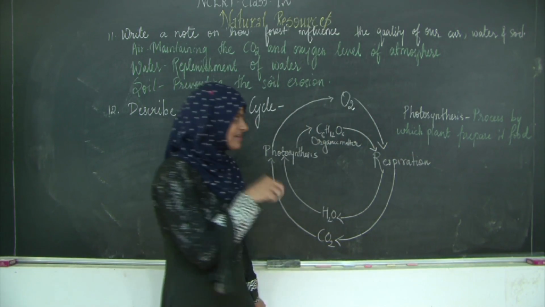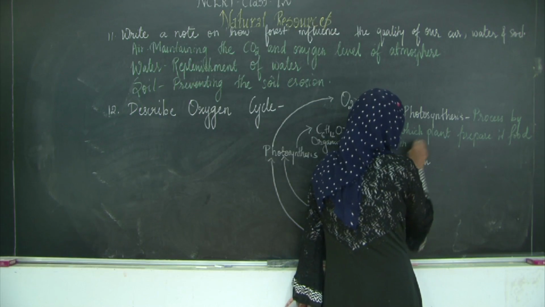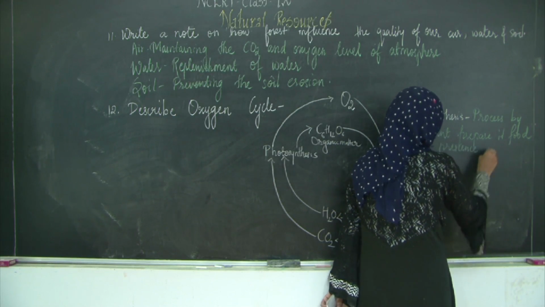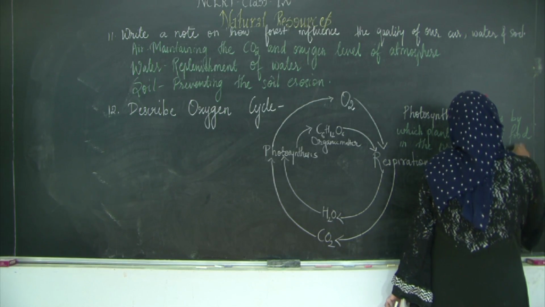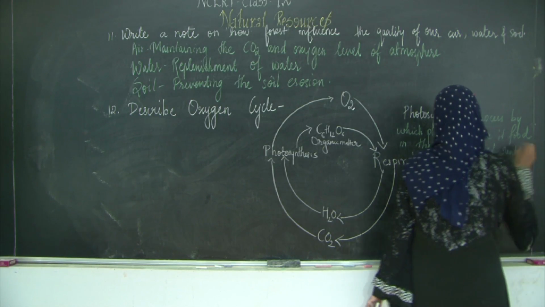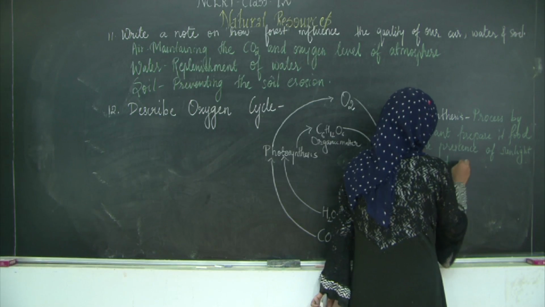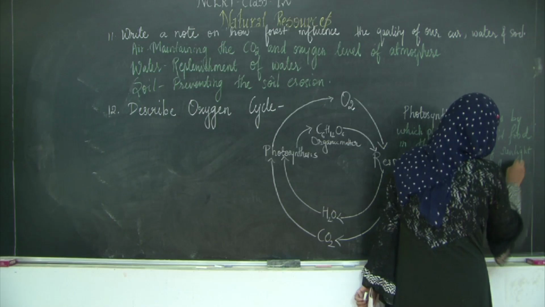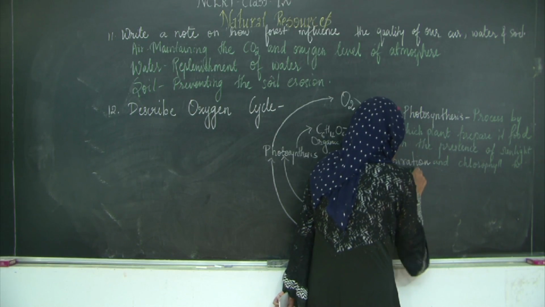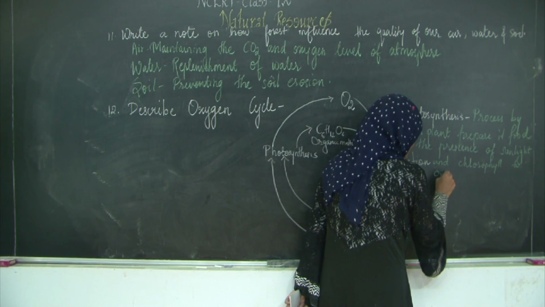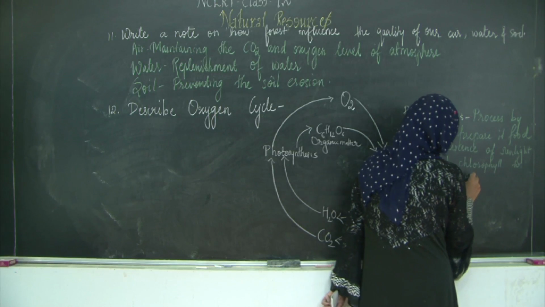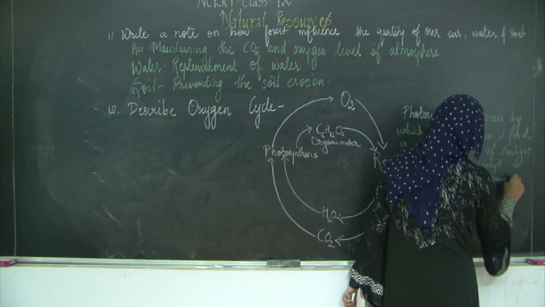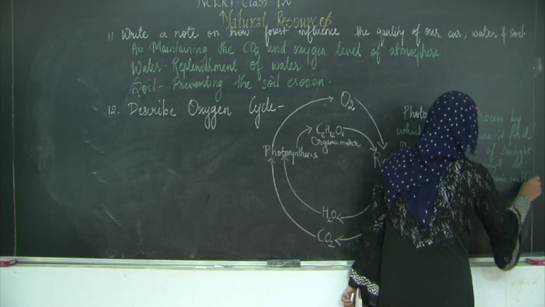In the presence of sunlight and chlorophyll, that also you can add, to give oxygen and organic matter. So this is all about your photosynthesis.